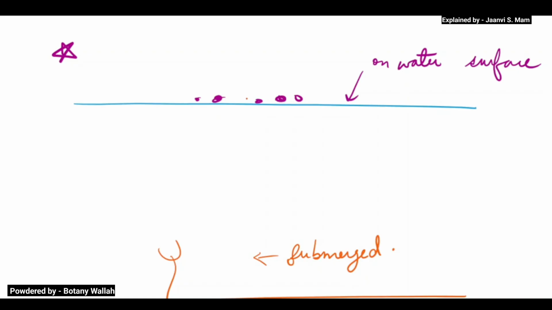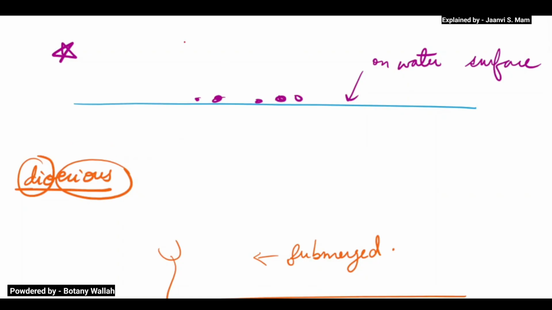One is the male plant and the second one is the female plant. Means the plant is dioecious, dioecious, monoecious. I have explained these words on my channel, go and check those words. Dioecious means di means two, and oecious means house. Dioecious means different plants. The male and female are staying separately. So this is a dioecious condition.